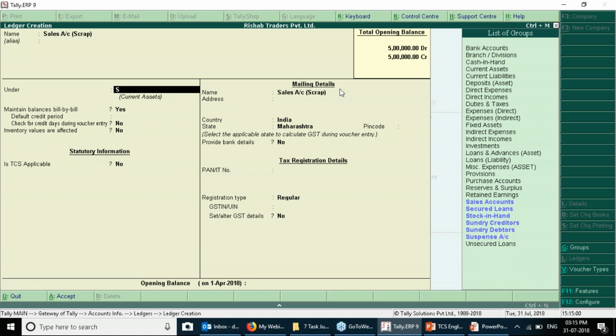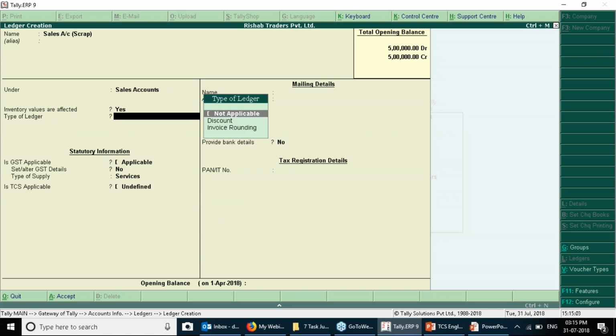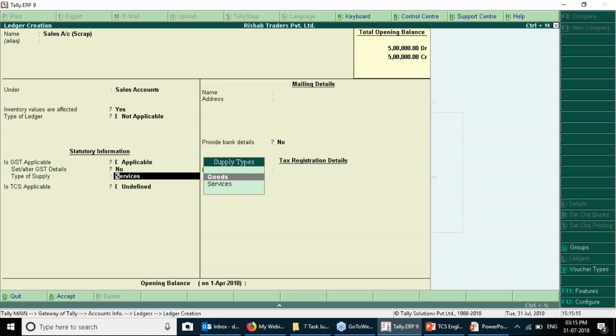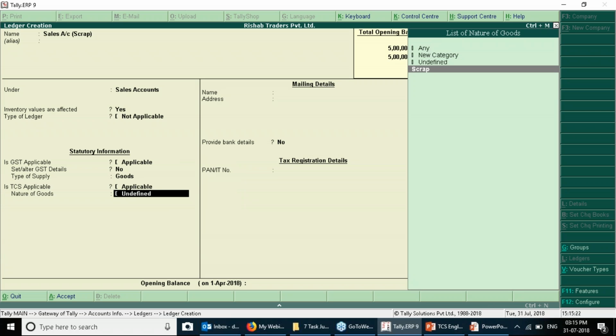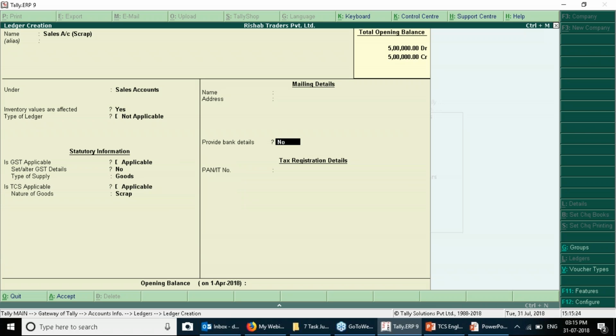So scrap under sales, inventory values are affected, yes. Is GST applicable? Yes, absolutely it is applicable. Now set alter GST details, no. Type of supply, it would be goods. Is TCS applicable? Yes, it is applicable under scrap. Okay. So you need to choose it appropriately and save the ledger. Then you need to create the duty.